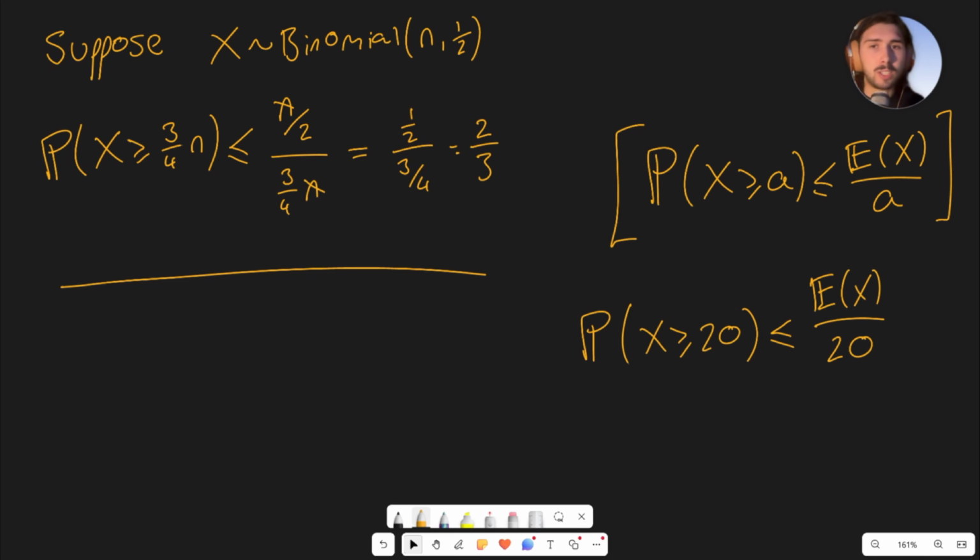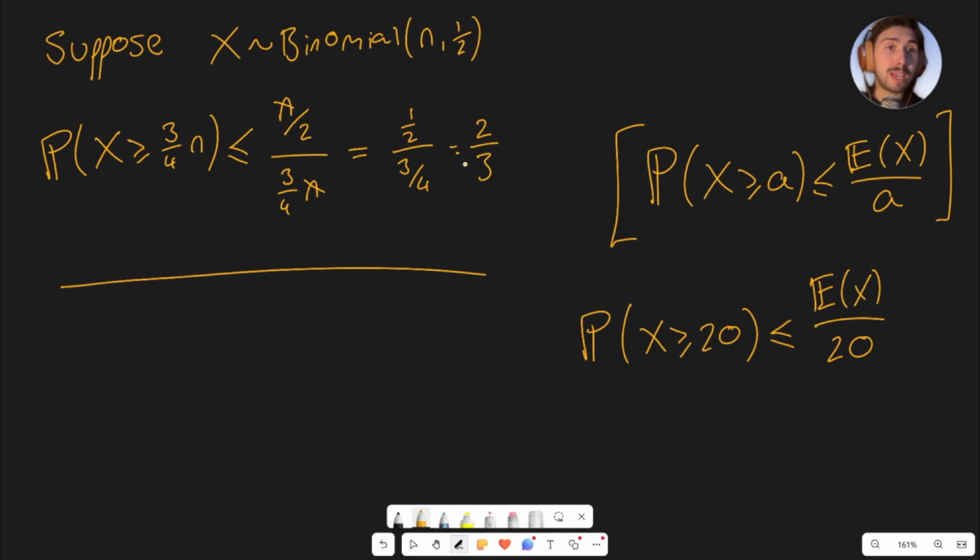Now, the reason I used this binomial example is to show you a limitation of Markov's inequality. You can clearly see that for this specific question, it's rubbish. And actually, there are lots of other concentration inequalities like Markov's inequality that are much, much more powerful and able to do a lot more.